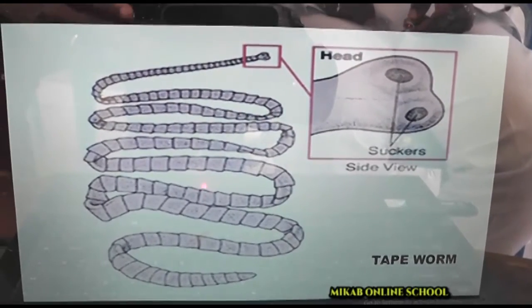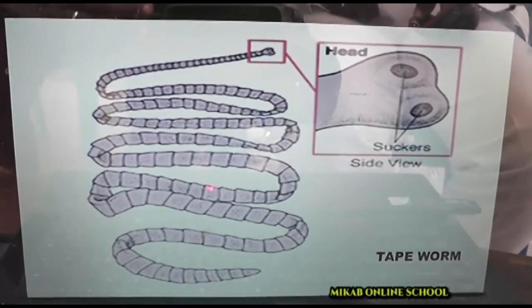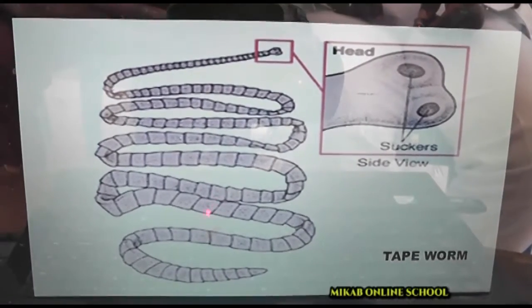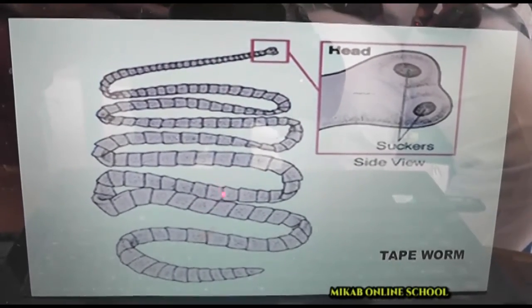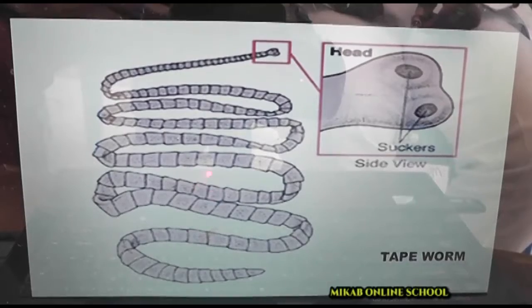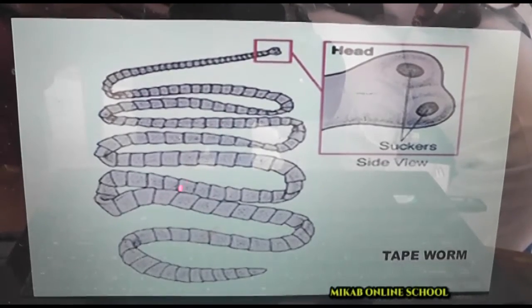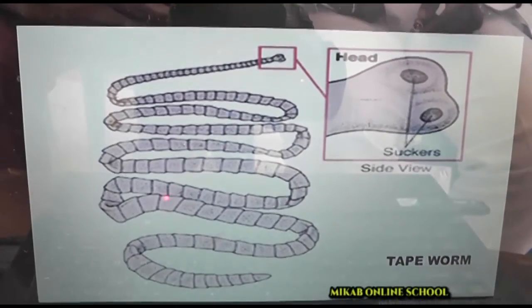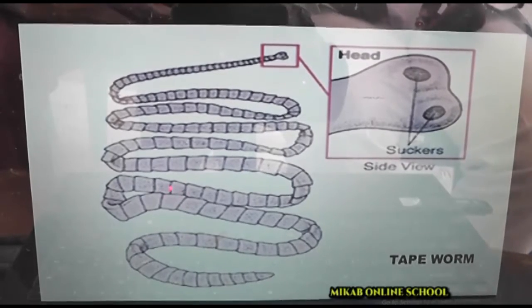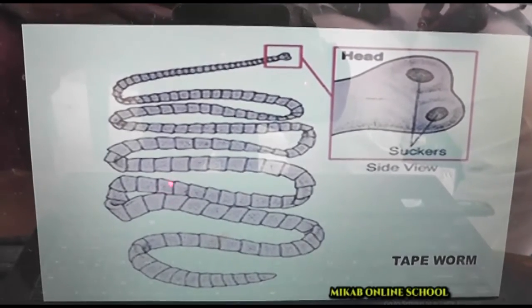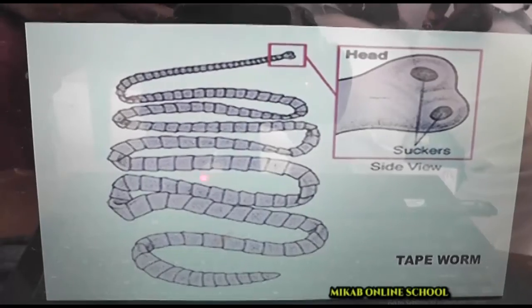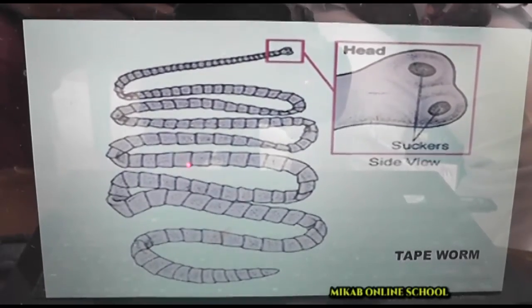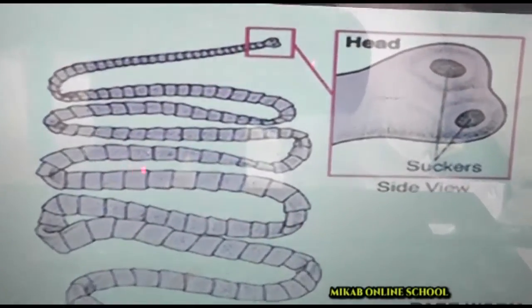Each of these proglottids has numerous eggs. I can assure you, you will have nothing less than about 25,000 eggs inside one proglottid alone. So how many proglottids are there? Only God knows. Maybe you can start counting on your own, since I will no longer be there then. When you count, you multiply by about 25,000 eggs and see how many eggs you will have in just one tapeworm.